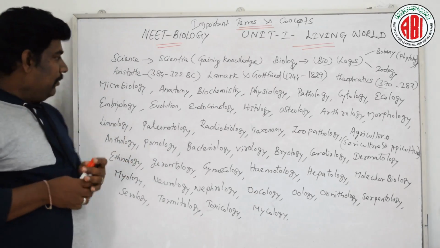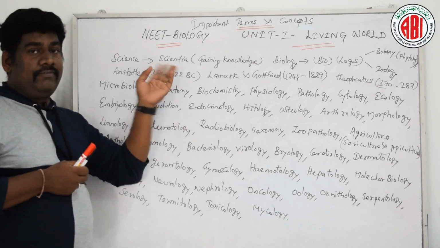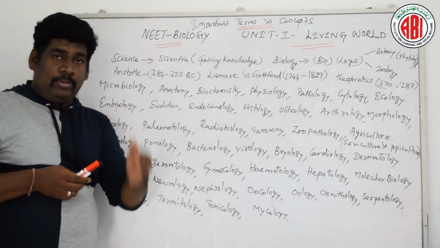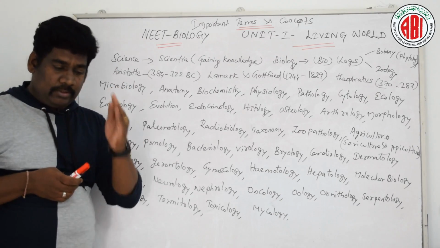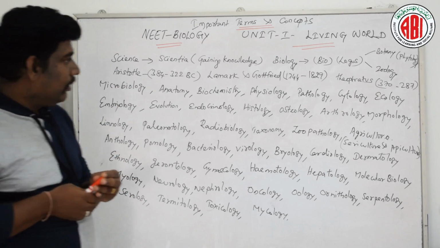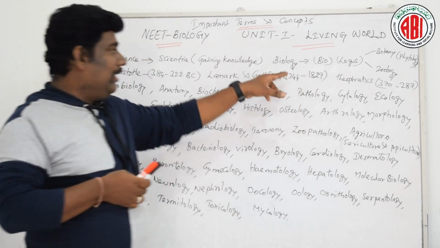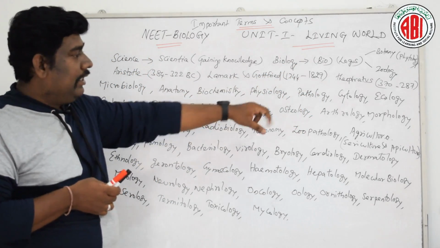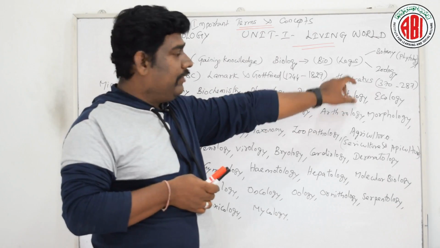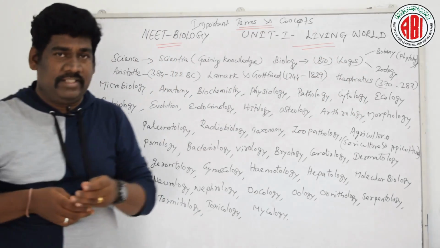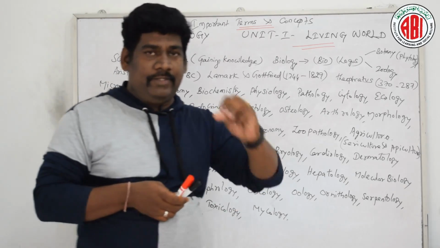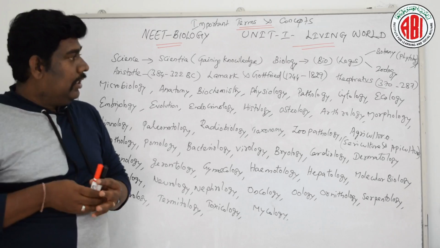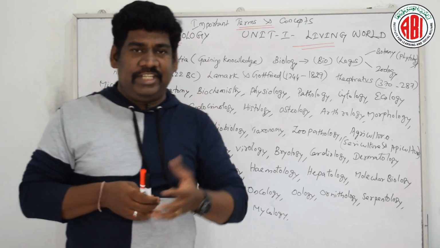When we are discussing the father of science, he is designated as Aristotle. He is also considered the father of zoology and the father of biology. The term biology was coined by Lamarck and Gottfried. Theophrastus is considered the father of botany or phytology. Gregor Johann Mendel, whom we studied in detail in the 10th standard, is considered the father of genetics.